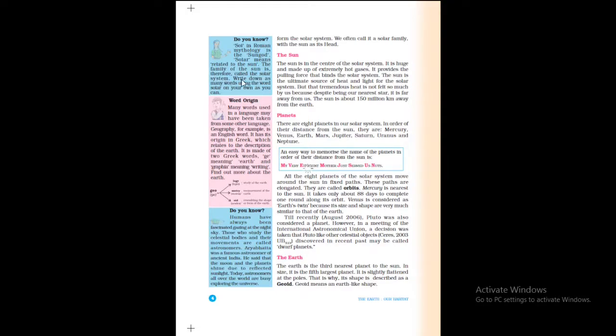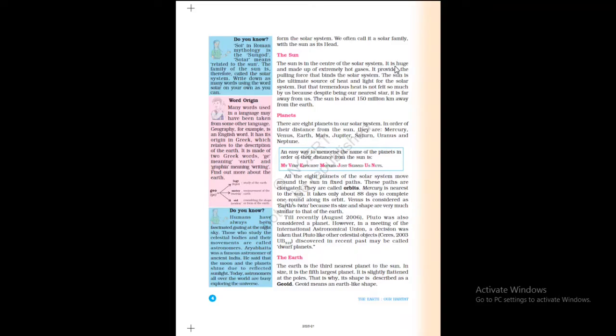Write down as many words using the word solar on your own as you can. So here you can write solarism, solarize, etc. Now let us see the sun, which we can see during daytime when the sky is very clear. The sun is the center of the solar system.